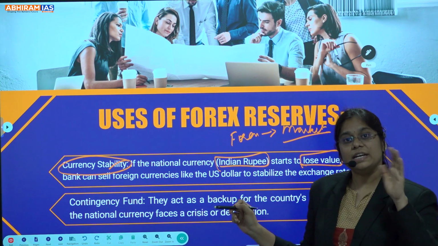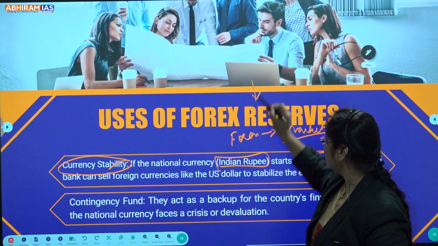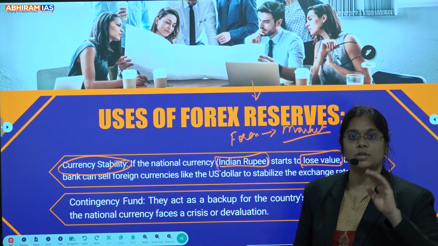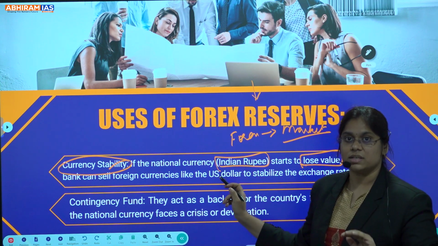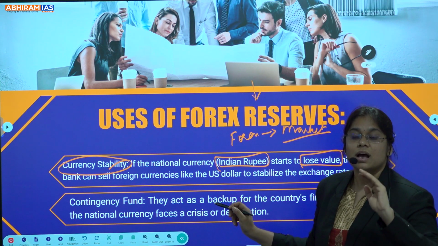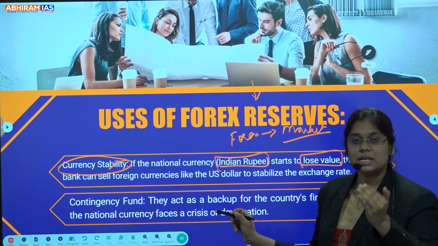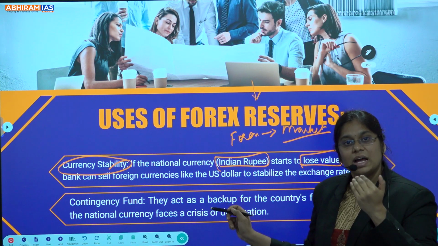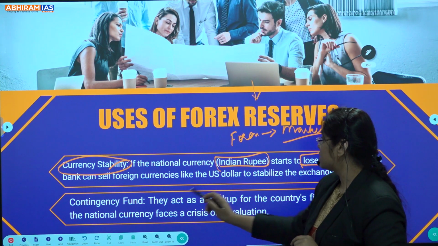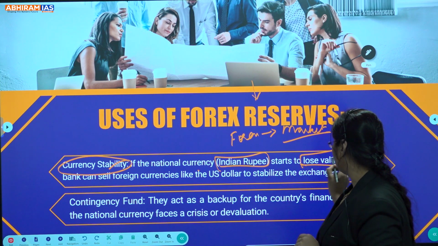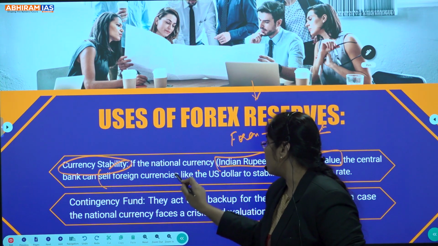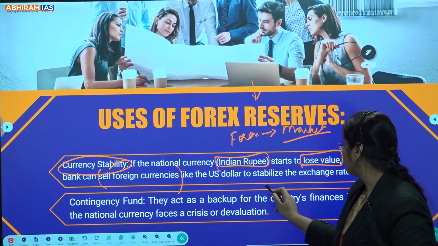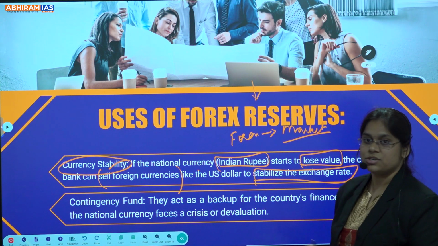The value of the international currency will be reduced. Understood? So if the national currency value is decreasing, the RBI releases international currency into the market. Done? So if the national currency starts to lose value, the central bank can sell foreign currencies like the US dollar to stabilize the exchange rate.